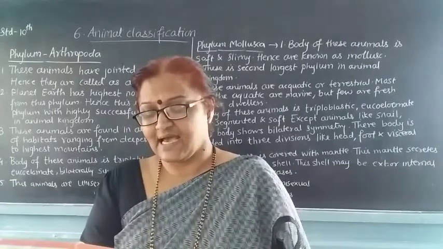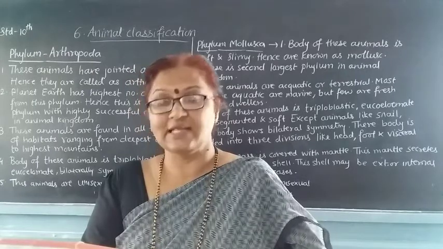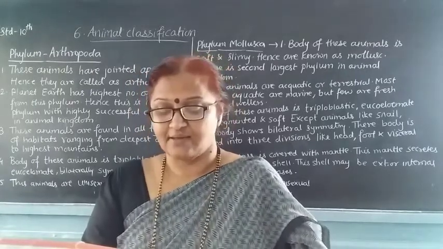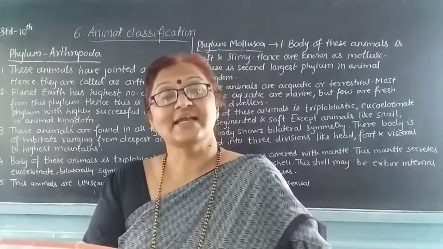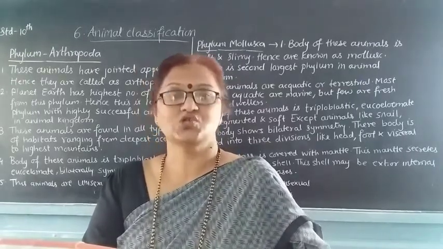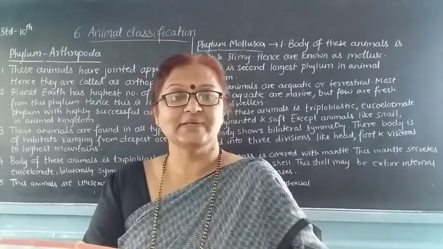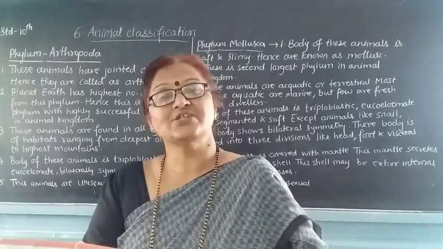Calcareous spines are present on the body of these animals. Hence they are called echinoderms, because they have spines on their body. These animals are found in the ocean. Whenever you see, these animals are always found in the ocean.